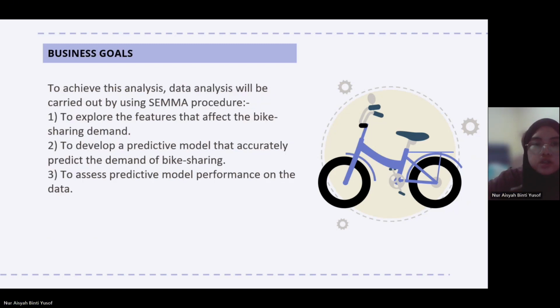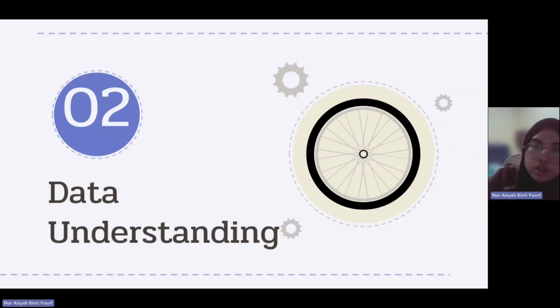To achieve this analysis, we use a schema procedure. First, to explore the features that affect the bike sharing demand. Second, to develop a predictive model that accurately predicts the demand of bike sharing. Third, to assess the predictive model performance on the data.